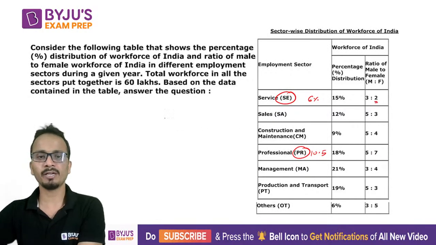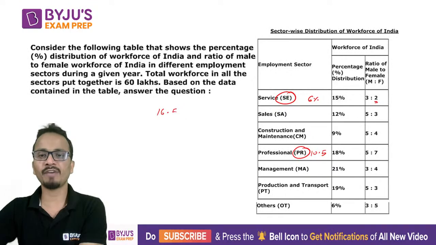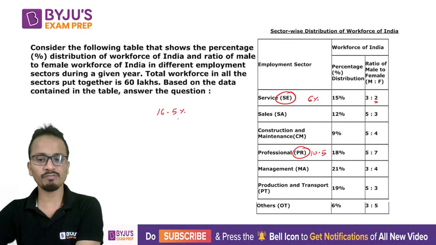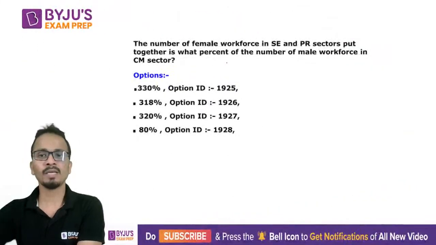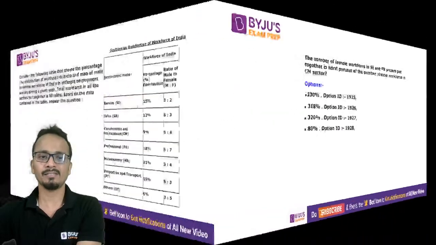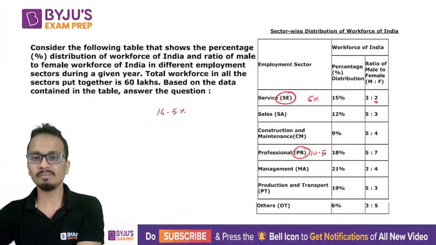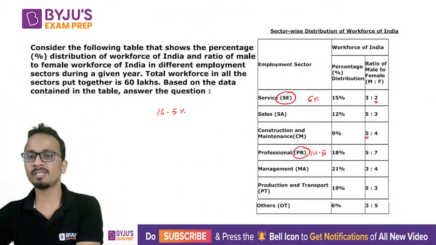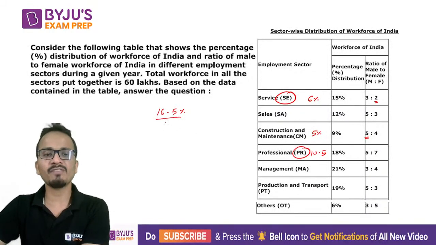So the sum here is 16.5%. So the first value is 16.5. This is what percentage of the number of male workforce in CM sector? So males in CM sector is this one, so this will be 5%. So 16.5 is what percentage of 5? All right.